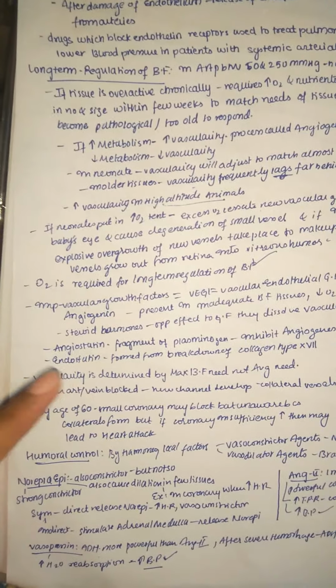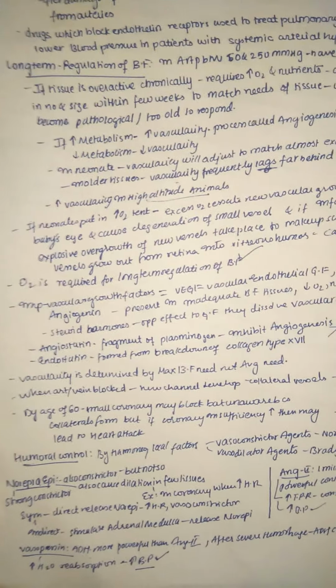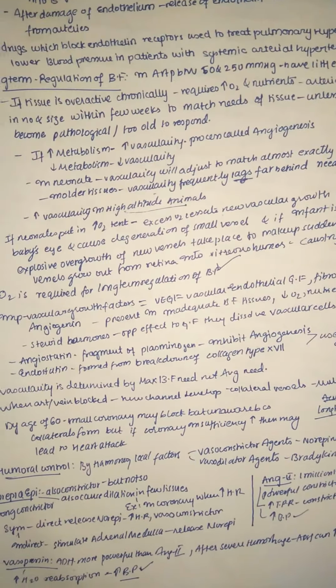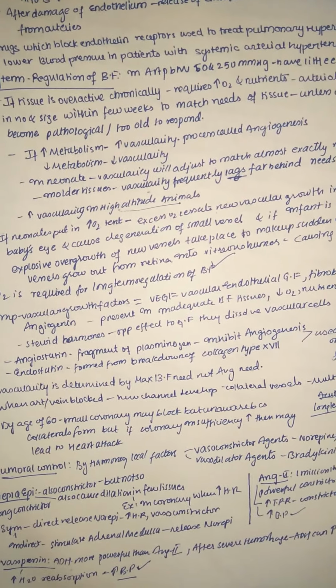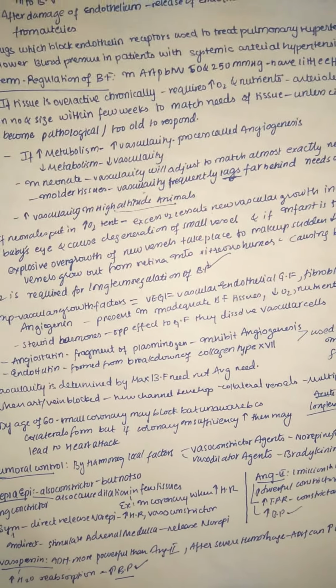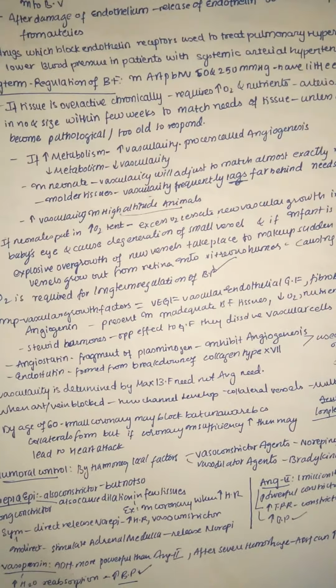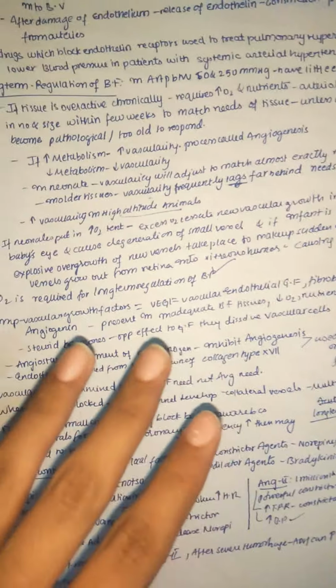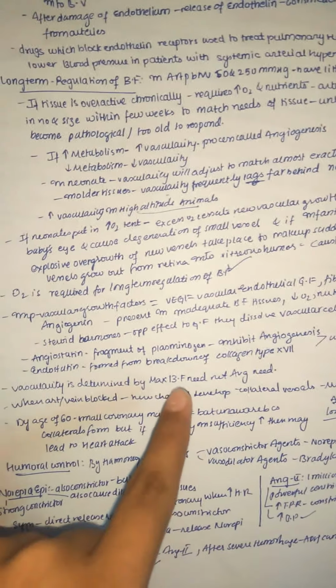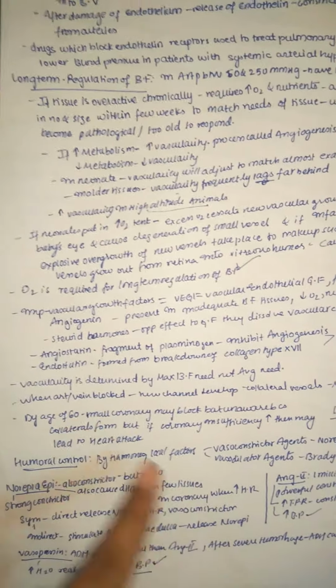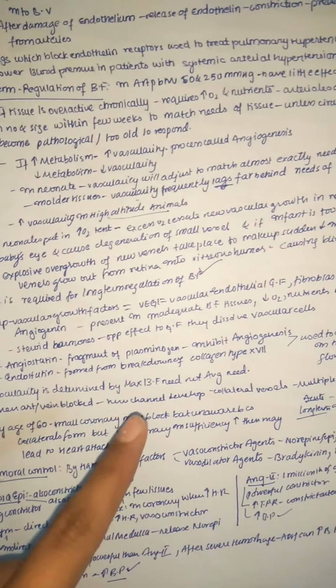Only then is vascularity increased, that is, formation of new blood vessels is increased. For normal average need, short term local factors and auto regulation can solve the problems. But whenever we need a maximum blood flow, only then is vascularity activated. So when arteries or veins are blocked, new channels develop.